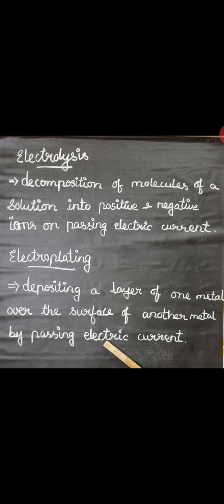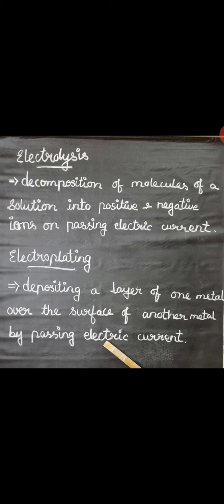So a coating of zinc is deposited on iron to protect it from corrosion and the formation of rust. Before it rusts, we give it a coating of zinc. And chromium has a shiny appearance, and it does not corrode.